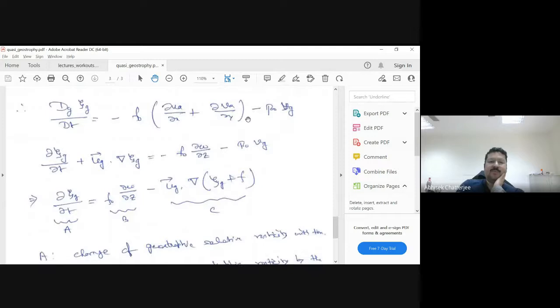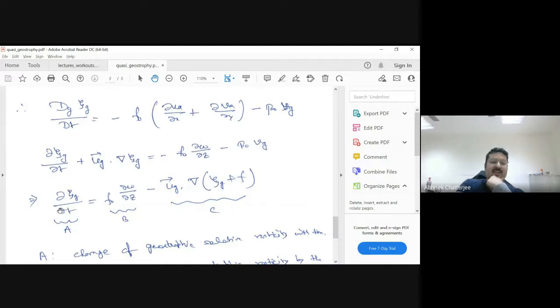And if you do a little more mathematics, this is basically del w by del z. So any convergence or divergence due to the ageostrophic motion is bringing a w velocity. This is from the equation of continuity, so this w is coming from the z derivative from this equation, and everything remains the same. So this is split here. This is the total derivative, and this is the local derivative. So you can just rearrange it.